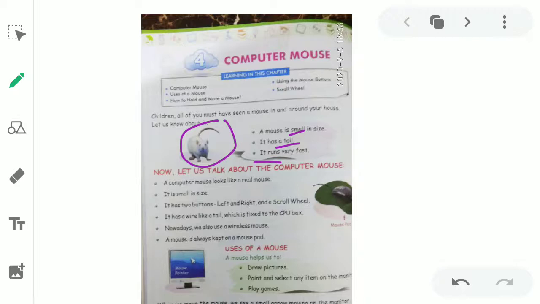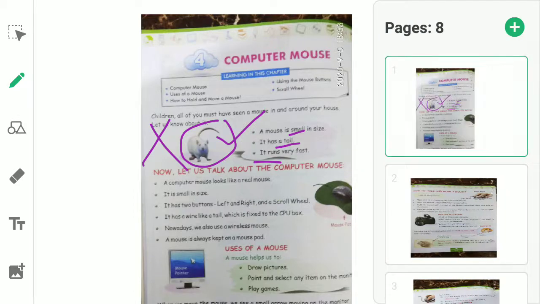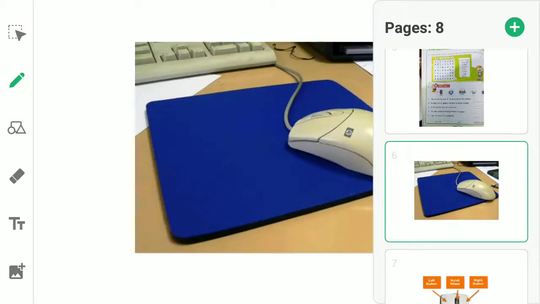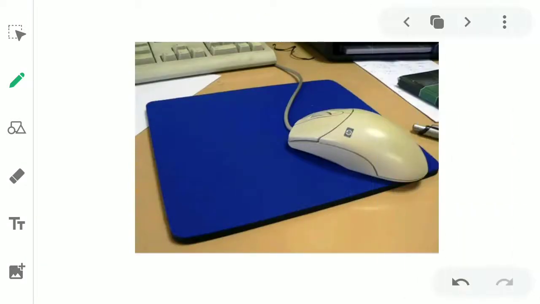Now, if you think that I am talking about this mouse, then you are wrong. I am not talking about this mouse. There is one more mouse. Do you know what mouse that is? Let me show you. I am talking about this mouse. Yes, this mouse. This is a friend of the computer.